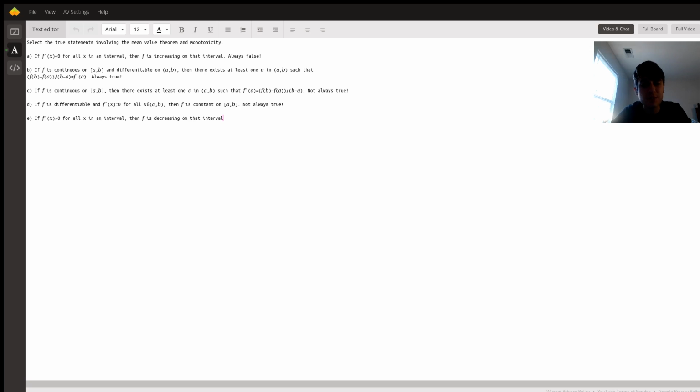And the last one is precisely the opposite of A. As opposed to saying that the slope is negative and therefore it must be increasing, which is false, this is saying that the slope is positive and the function is decreasing. This is also false for precisely the same reason, because it's simply the opposite of what it means for a derivative to be positive. If the derivative is positive, then the function is actually increasing.